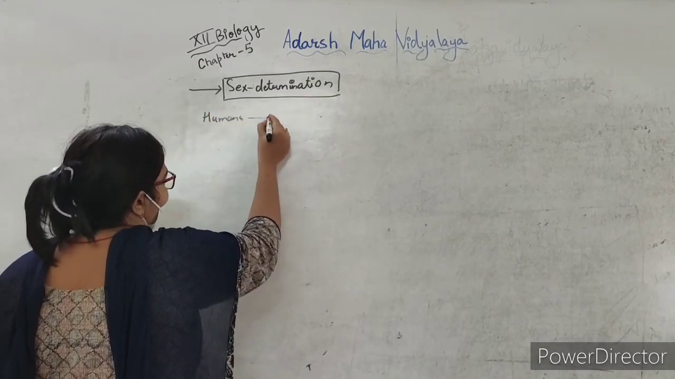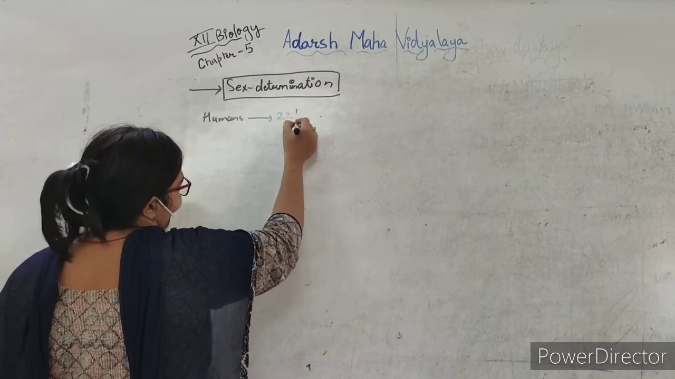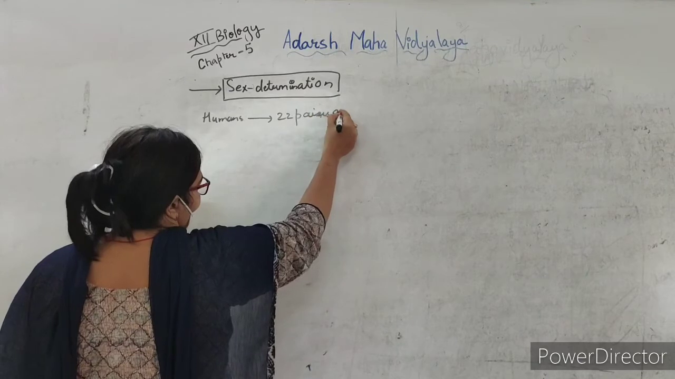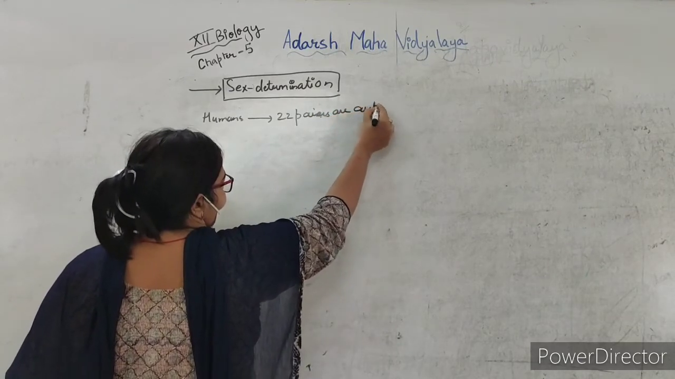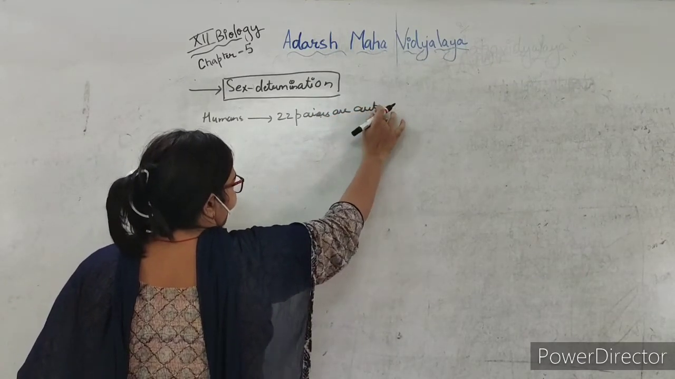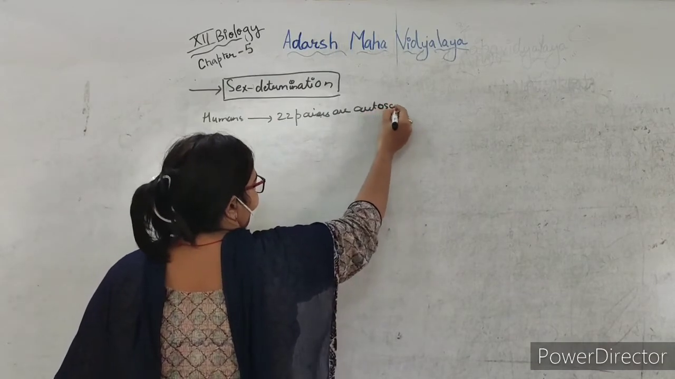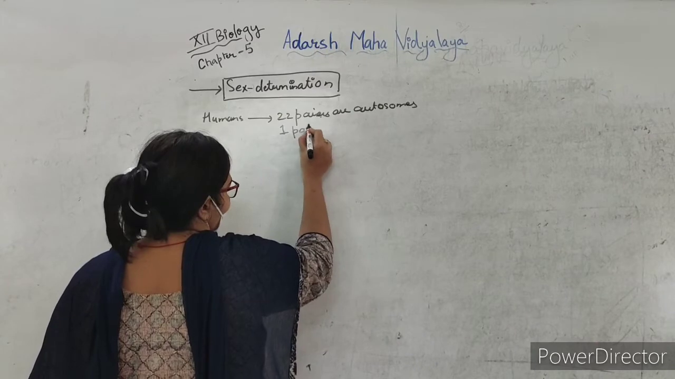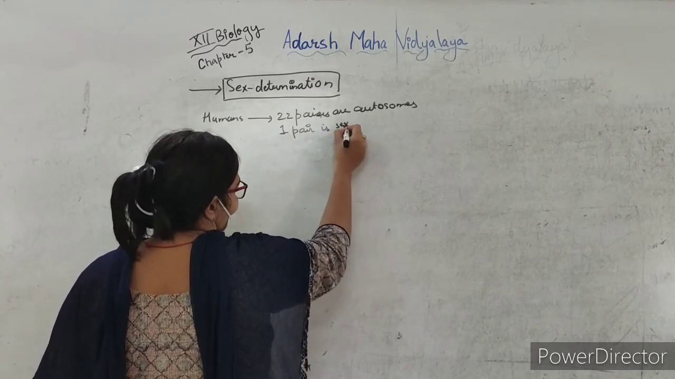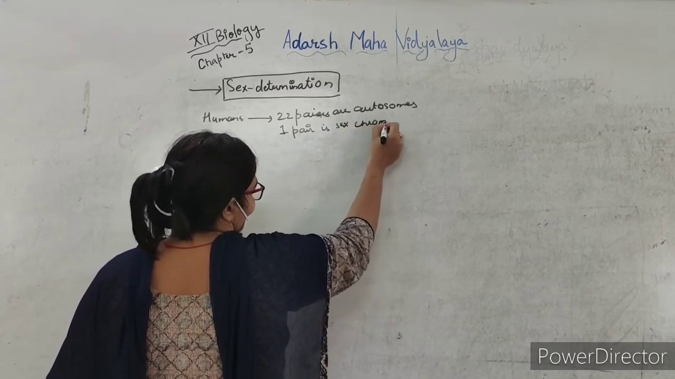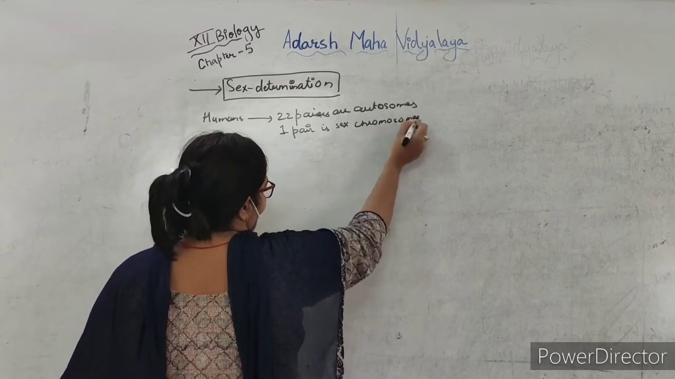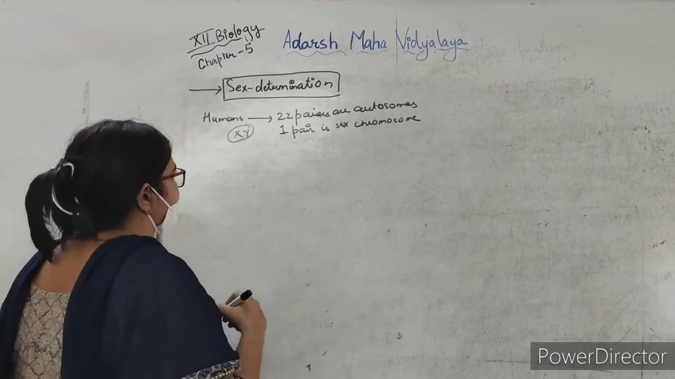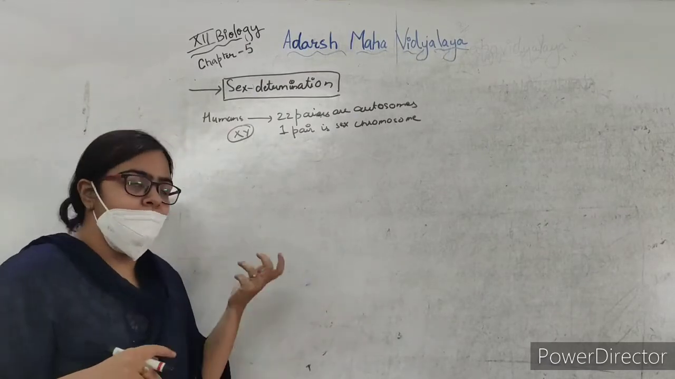we know that 22 pairs are autosomes and one pair is sex chromosome. Okay, and these are X and Y. It can be XX or it can be XY.